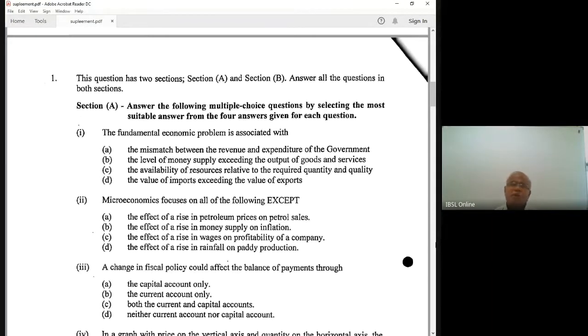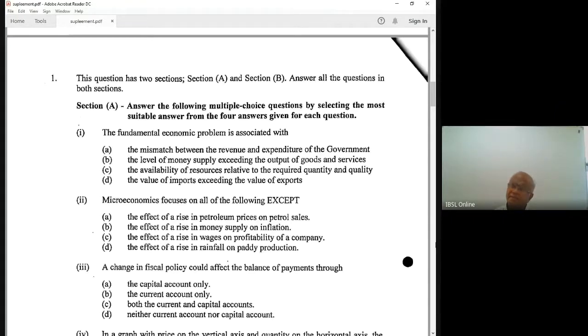Then we differentiated macro and micro statements. In microeconomics, we see the economy through a microscope. Macroeconomics sees the economy through a telescope. So in microeconomics we see small things: consumer, producer, market structure. But macroeconomics deals with big things: unemployment, balance of payments, national accounts, the exchange rate, the government budget. Macro issues are discussed. Right?